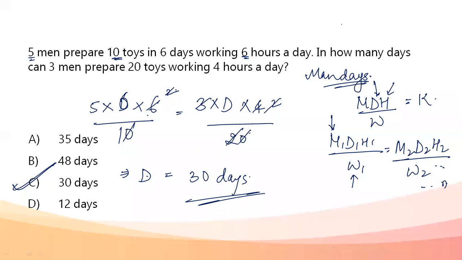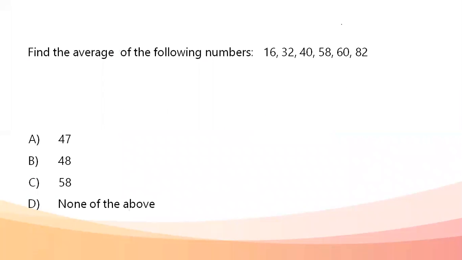Okay, let's go for the next question. Find the average of the following numbers, and we have some numbers that are given to us. So I know how to find the average: just take the sum of all these quantities divided by the number of terms. So the average here would come out to be the sum of all these quantities divided by the number of quantities that are given to me. Answer is directly 43, which is none of these options. So when you do the addition and the division, it would come out to be 43. It is none of these options.